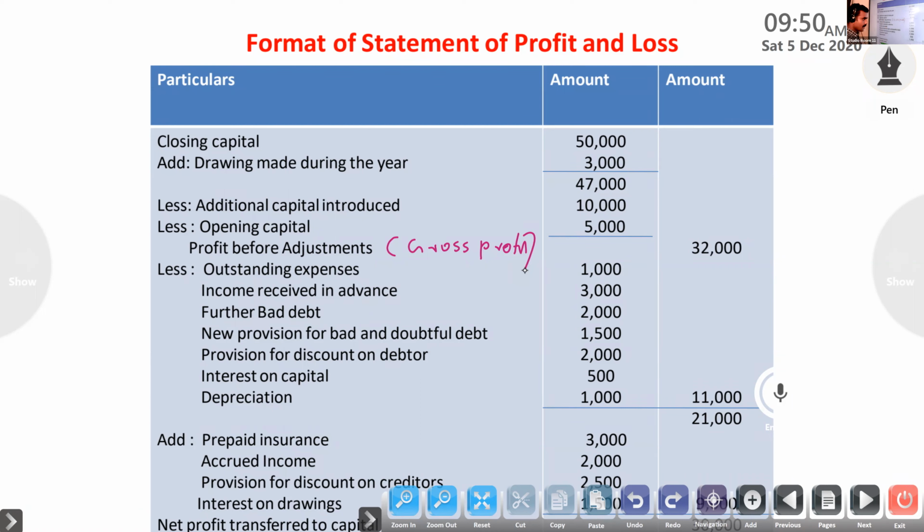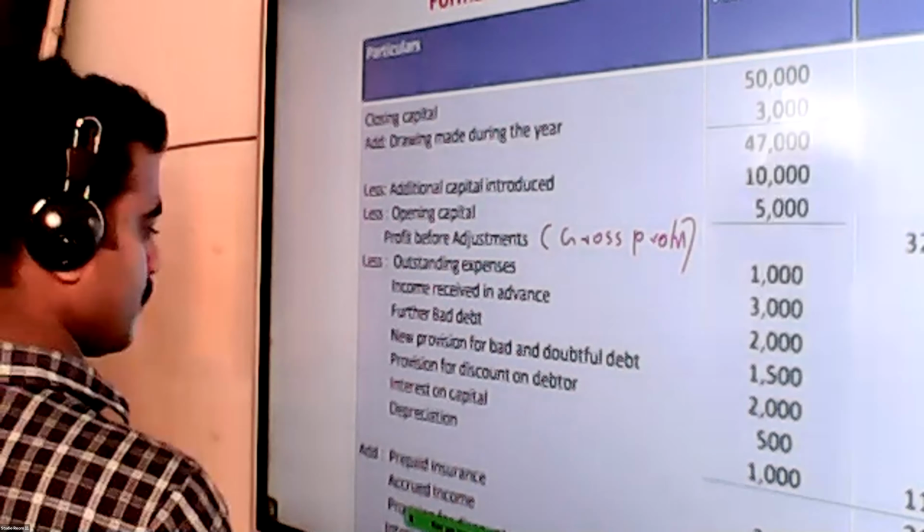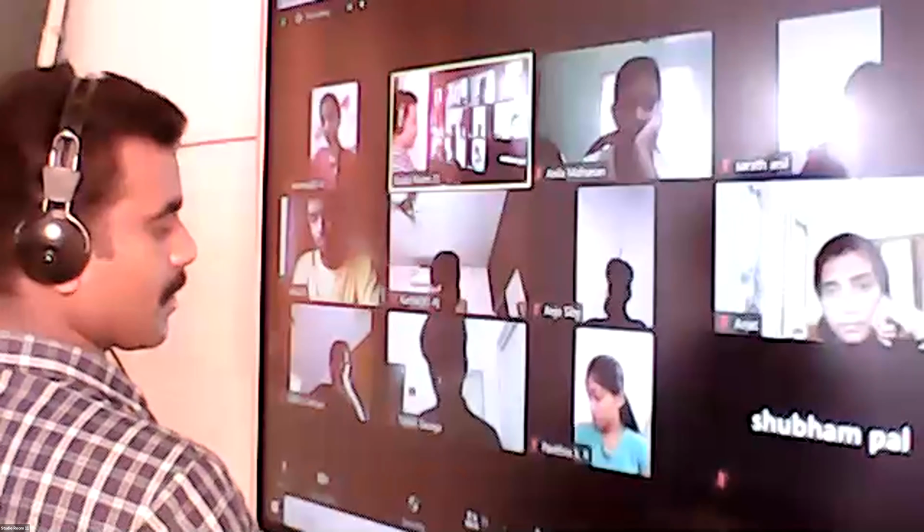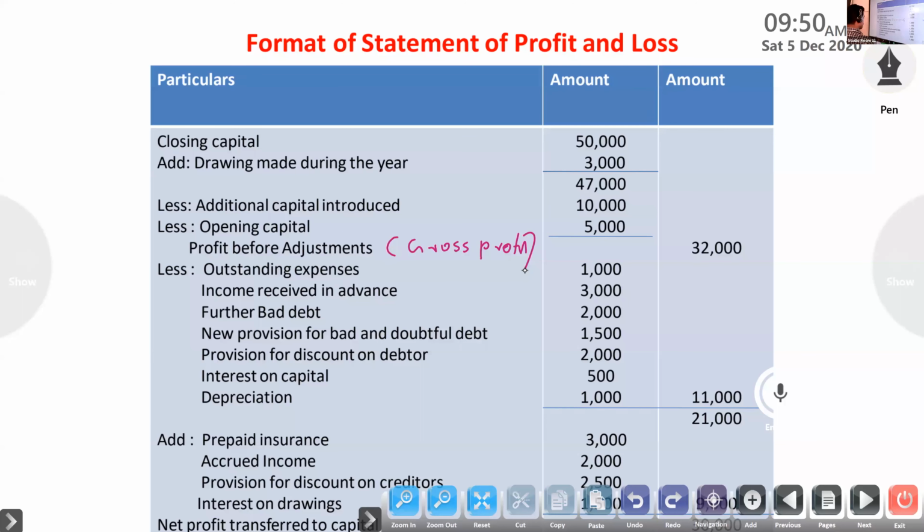Closing capital and drawings less additional capital, then less opening capital, then we will get profit before adjustment.